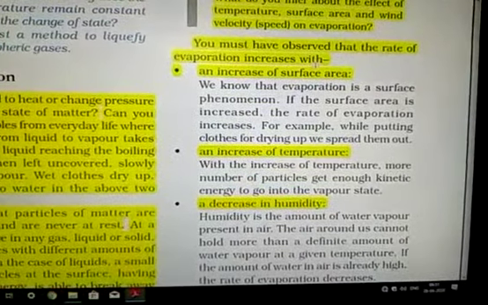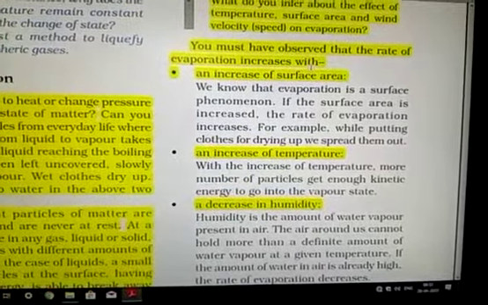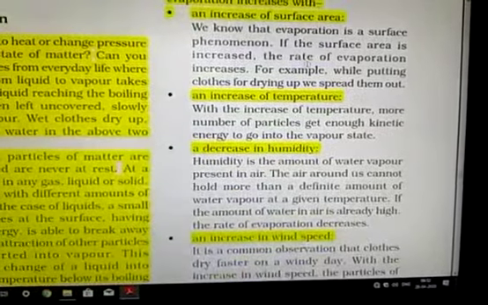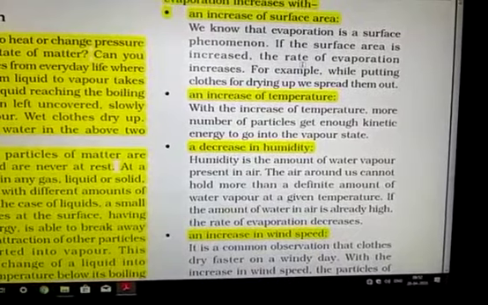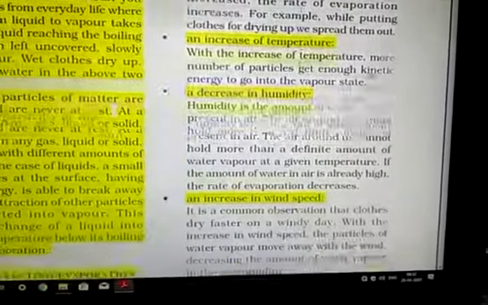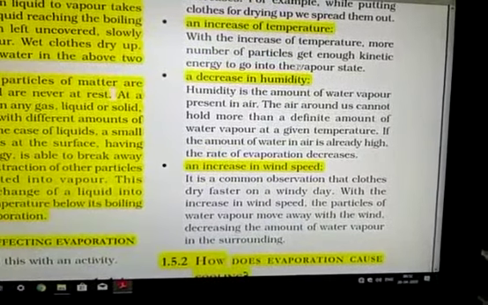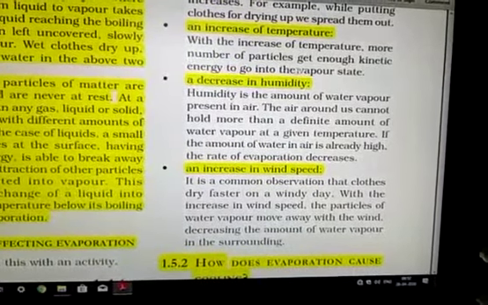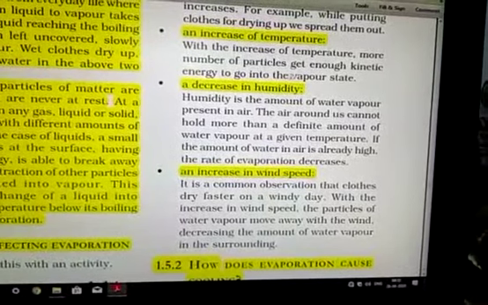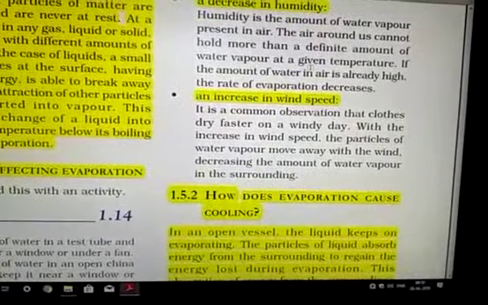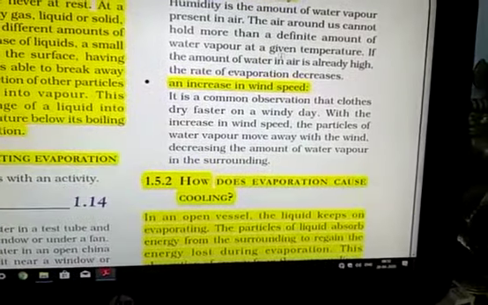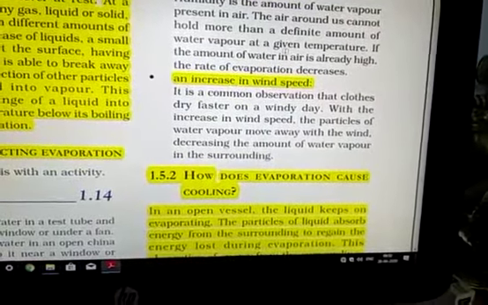So these are the factors which affect evaporation, that is, surface area. The higher the surface area, the higher the evaporation. Increase of temperature, that is, surrounding temperature. The higher the surrounding temperature, the higher the evaporation. Decrease in humidity. If surrounding humidity is high, evaporation will be low. If humidity is low, evaporation will be high. An increase in wind speed. If wind speed is higher, evaporation will be faster. Thank you.